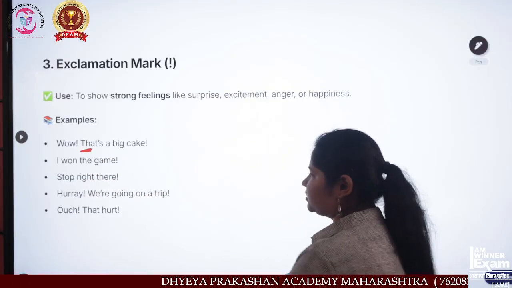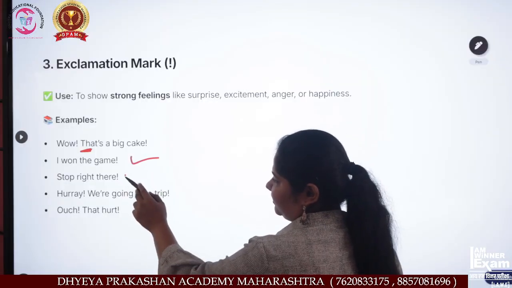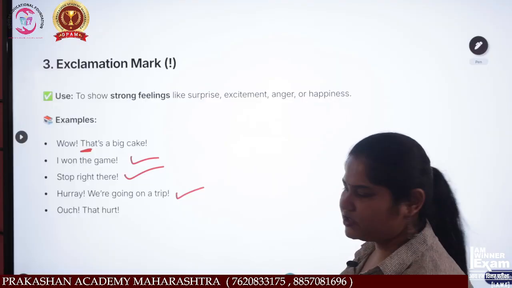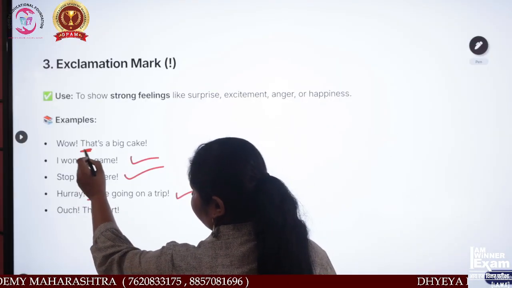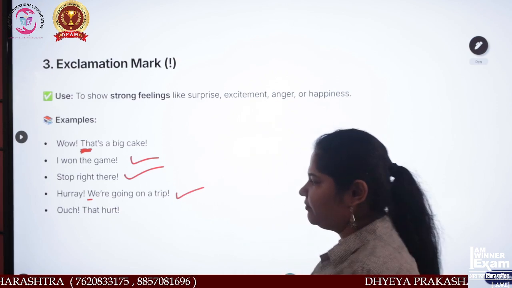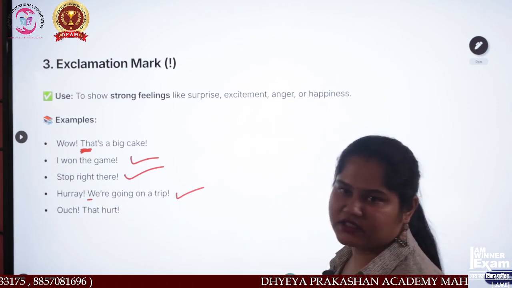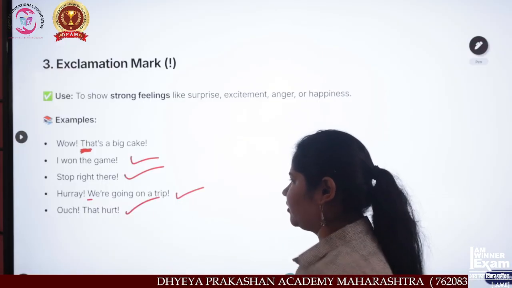Now next is what? "I won the game" is also right. "Stop right here" is also right. "Hurry, we are going on a trip." Why have we taken a capital letter over here? Because sometimes we take it. "Ouch, that hurt." This is also right.